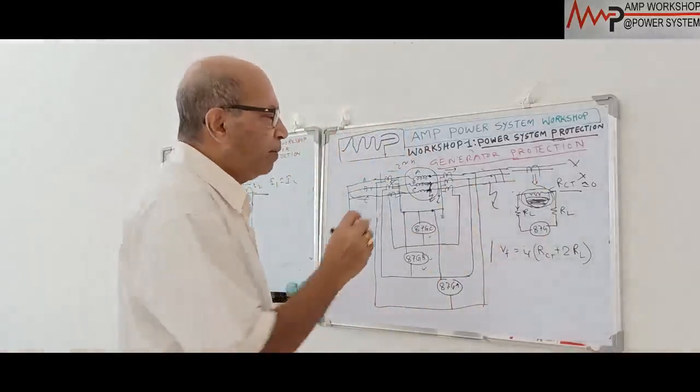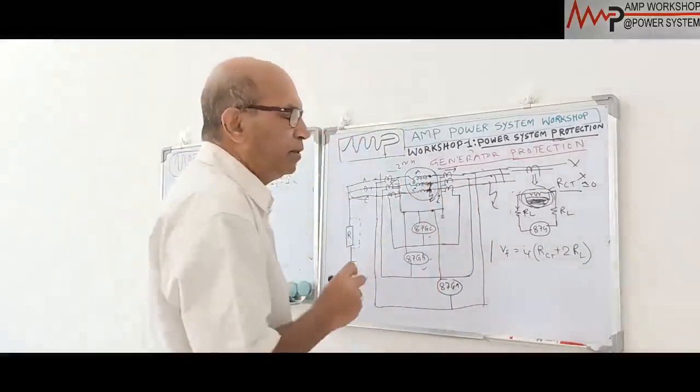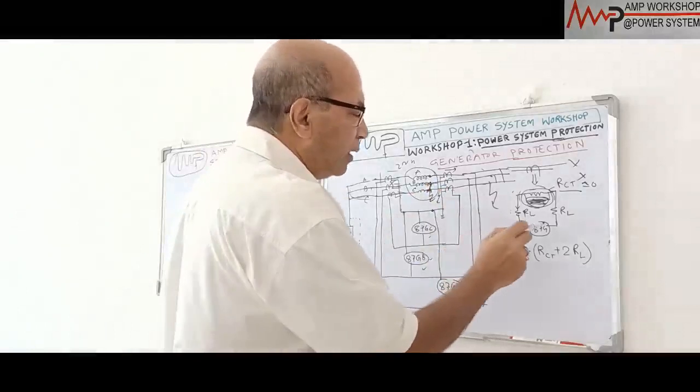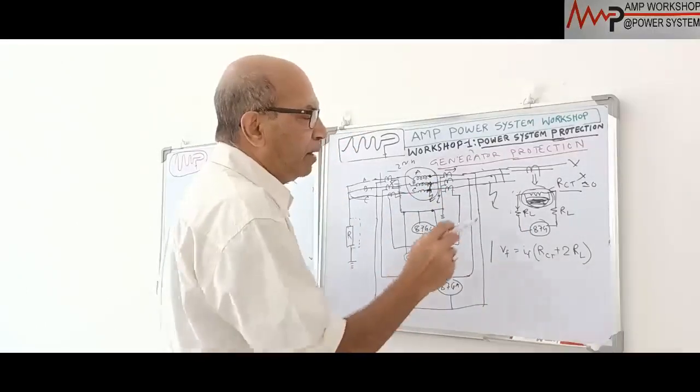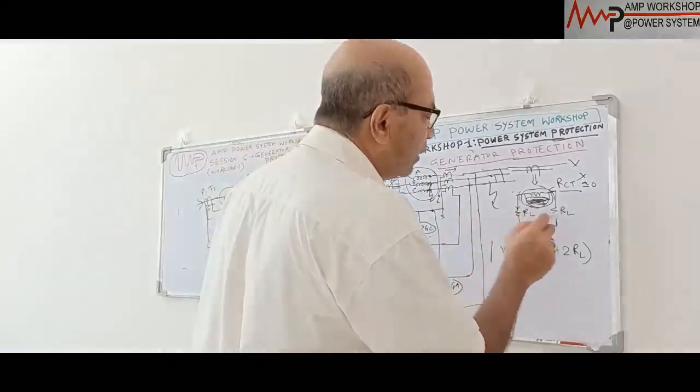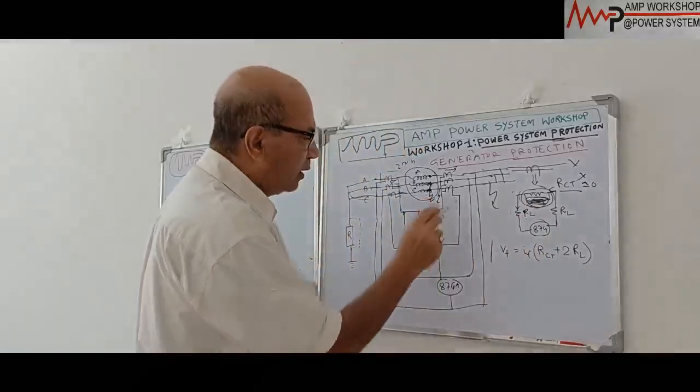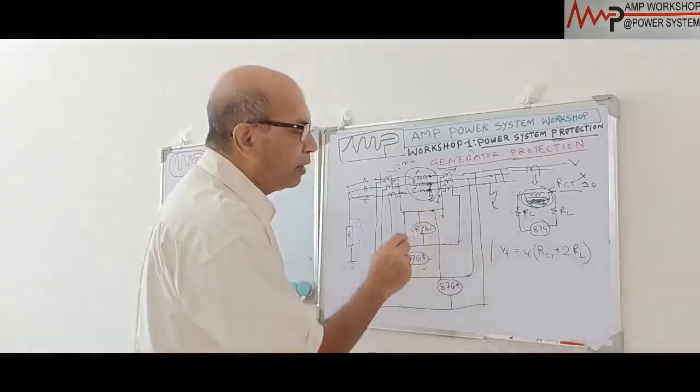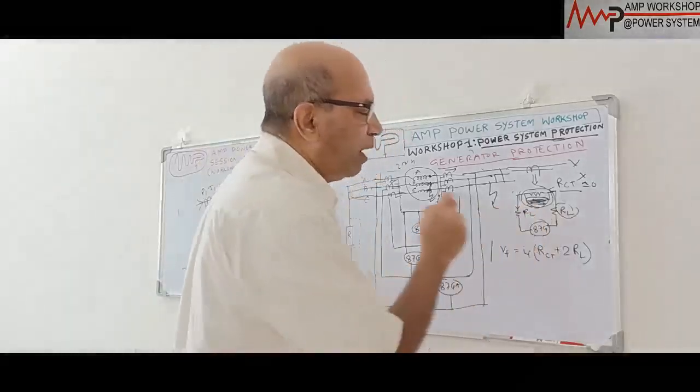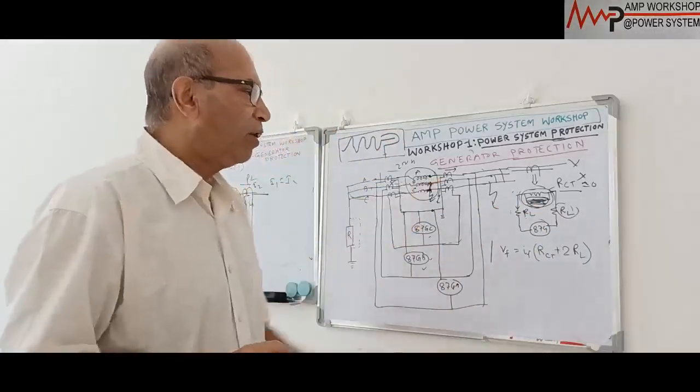So in that case, what happens? This CT can be shorted. That means to the relay, if this is the relay, then what will happen? It will show only the lead resistance from the CT. This conductor or cable is coming to the relay. Only that lead resistance will appear to the CT. So under this condition, what will happen?